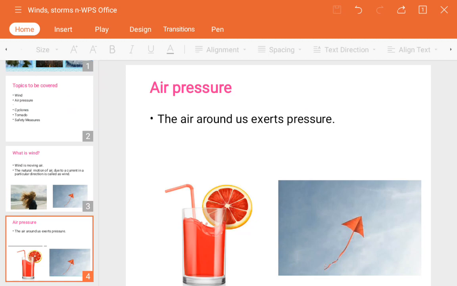Next, air exerts a pressure. So what is air pressure? The air around us exerts a pressure. Whatever air is present surrounding us, it is exerting, meaning pushing, a pressure.